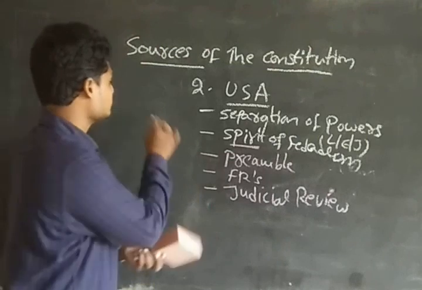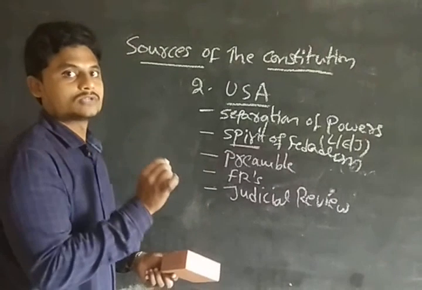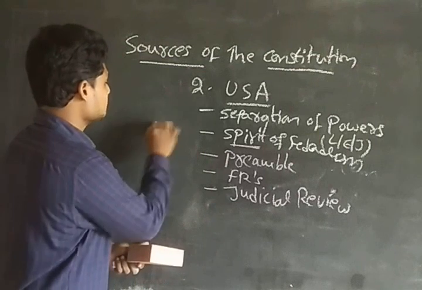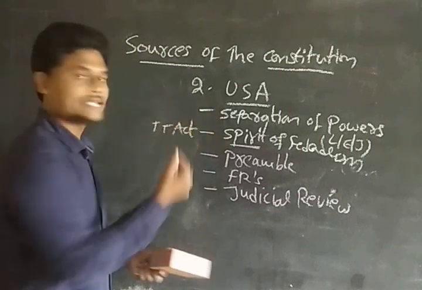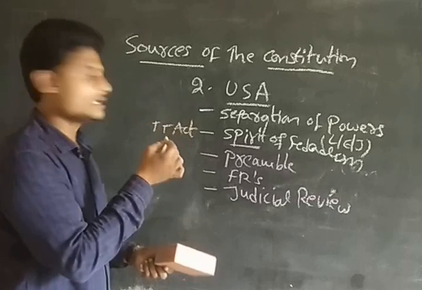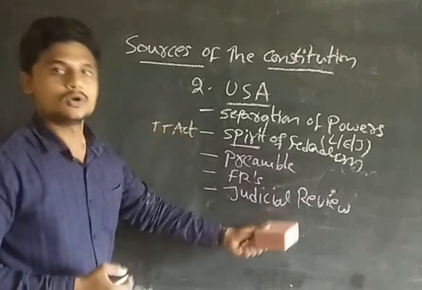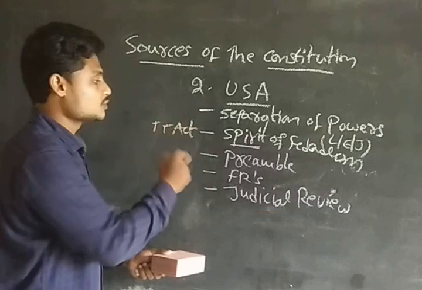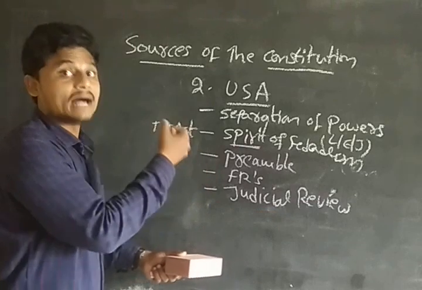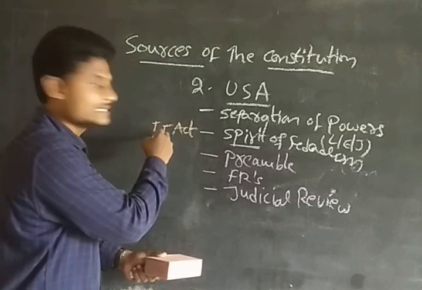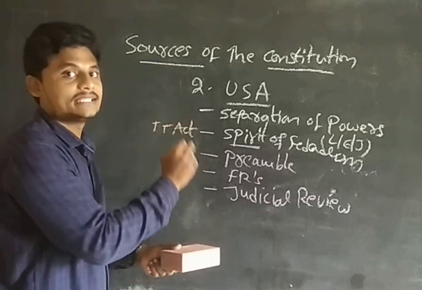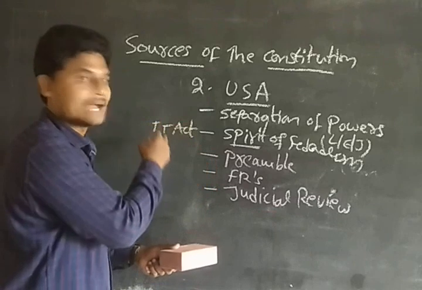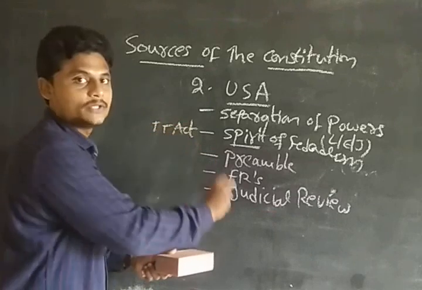So simply, we have one law, guys. For example, take the Triple Talaq Act. In our judicial review, the judiciary will see, depending upon the case and the provisions present in the act, whether the case is related to this act, and whatever provisions are in this act will be considered by the judicial review.